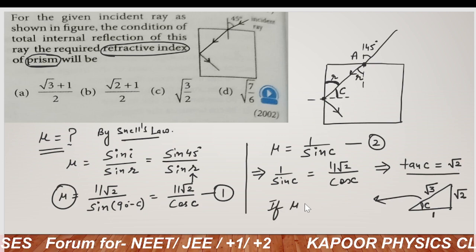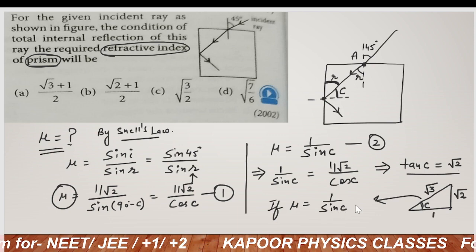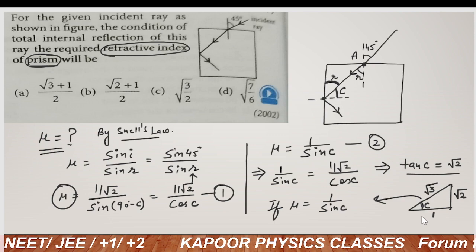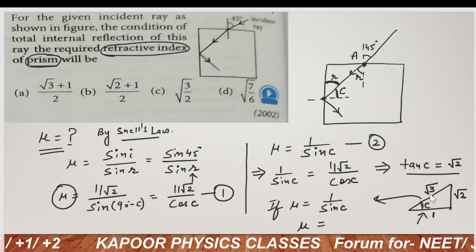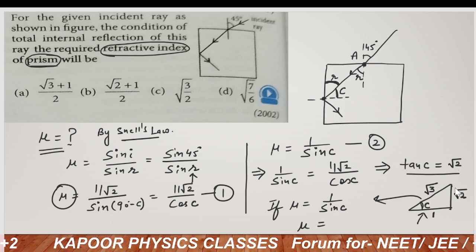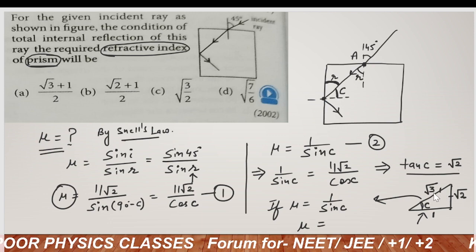Again from this figure, if mu is equal to 1 upon sin C, then according to this triangle, sin C is perpendicular upon hypotenuse, so √2 upon √3.